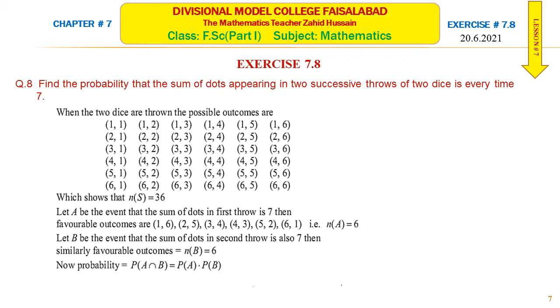So the probability of A and B: in the first throw, when two dice are thrown once, the sum is 7. When two dice are thrown the second time, the sum is also 7. So the number of elements of event A is 6 and the number of elements of event B is also 6. Probability of A intersection B, or probability of A and B, is 6 over 36 multiplied by 6 over 36, and this is equal to 1 over 36.